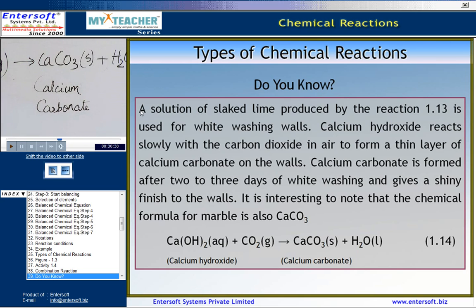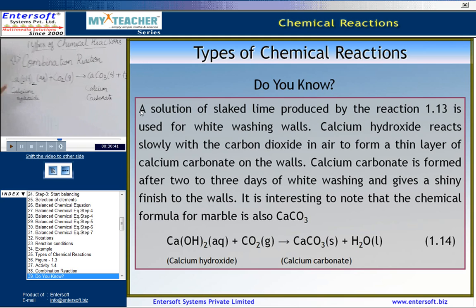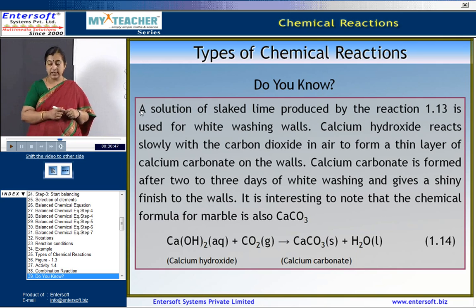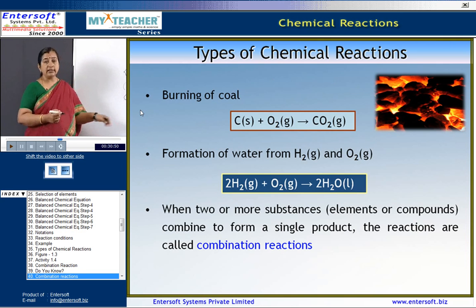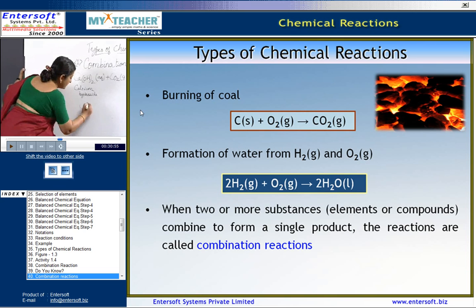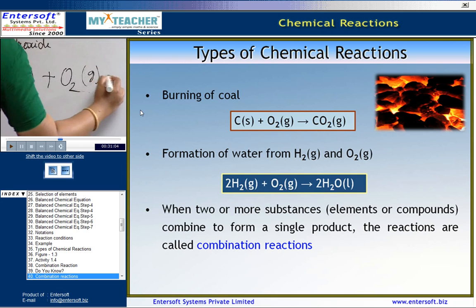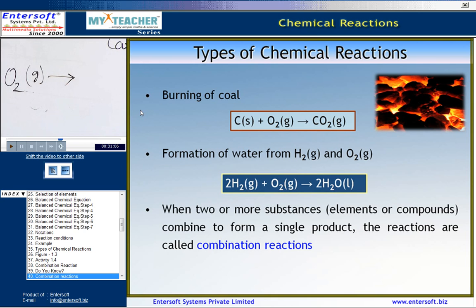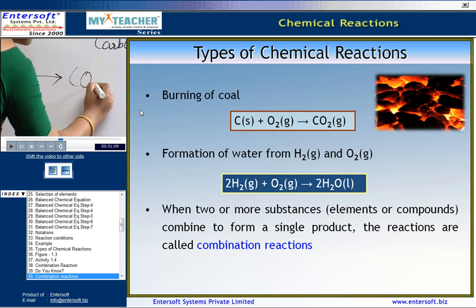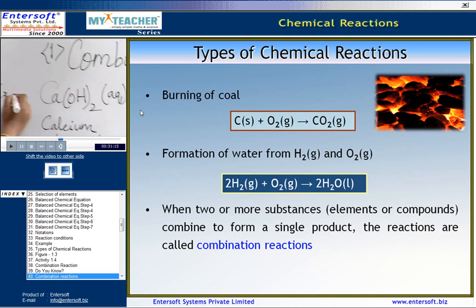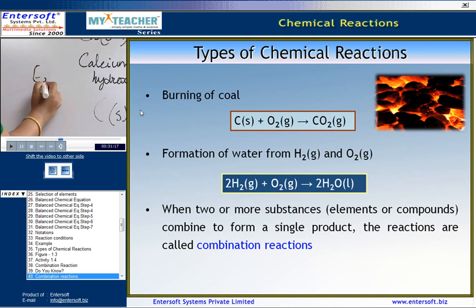Now, this type of reaction where two things combine to give rise to another product is called a combination reaction. Some other examples are burning of coal. Coal is solid, and it burns in air, and air has oxygen. Oxygen in the gaseous form gives rise to carbon dioxide gas. So, these two are examples of combination reactions.